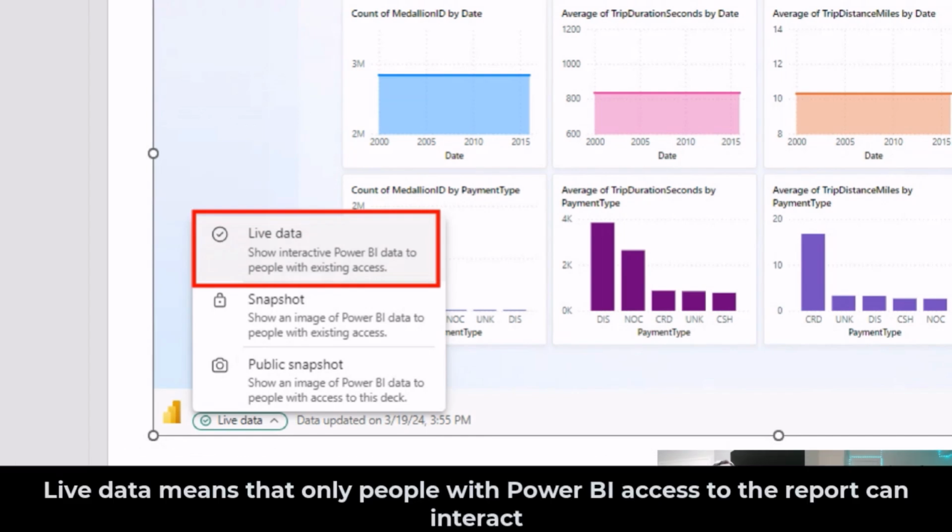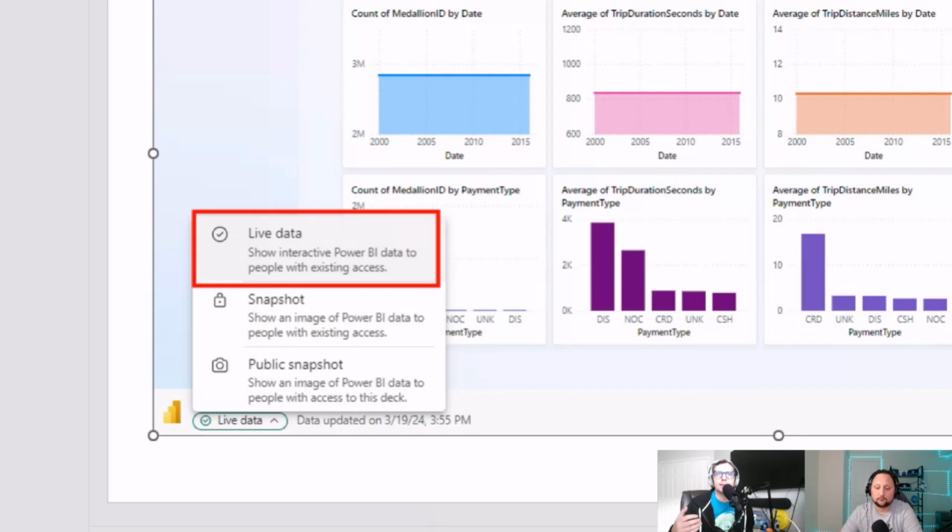So if you share this PowerPoint deck, let's say I'm sending this to Alex, and Alex doesn't have the required access to Power BI to see this report, this slide is not going to show anything at all to Alex.